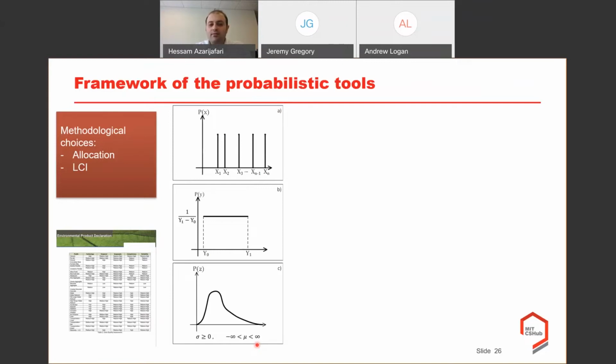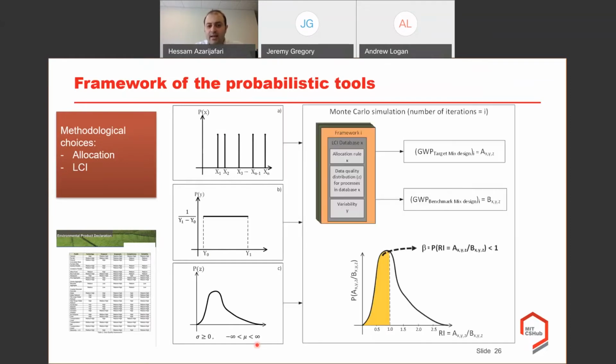We can obviously convert these qualitative metrics to quantitative values using different approaches such as pedigree metrics that we have in EcoInvent. And then we go for the Monte Carlo simulation. We have already had these databases selected. We have already had a set of allocation choices for products and the data quality scores that we have, including the variability. And we apply